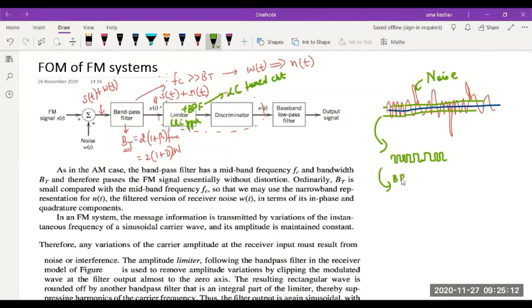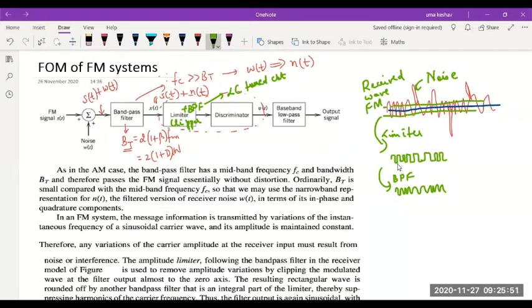So after band pass filter, this is after limiter, this is your FM wave, the received FM wave. Okay, this is your received FM wave. After limiter, it comes to something like this. After band pass filter, again this signal will get rounded off. So you will get back an FM wave which is limited in amplitude. This is now completely independent of the carrier signal amplitude because we have limited the amplitude of this FM wave.